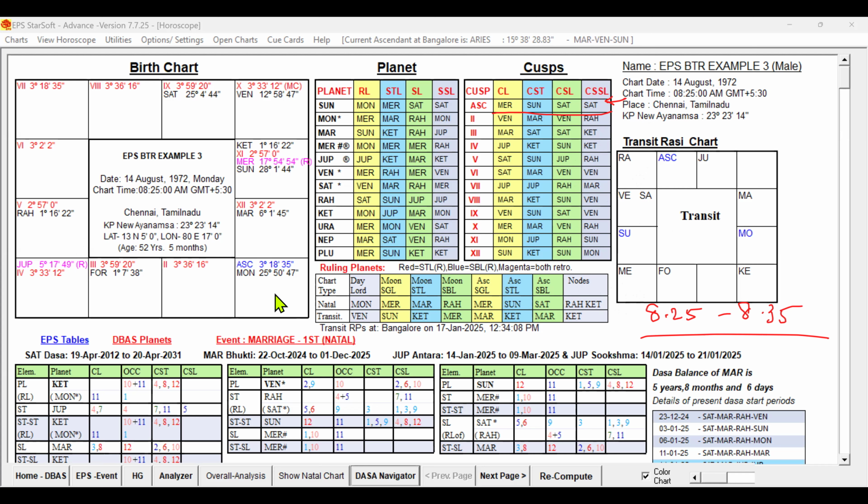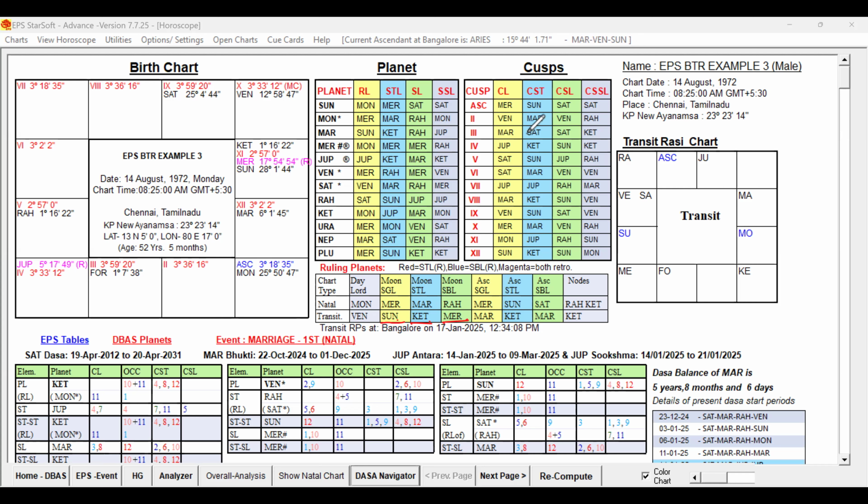Now look at the ruling planets. For example, if you take it, the moon sign lord is Sun, Ketu, and Mercury. Look at the moon rulers importantly. Moon is in the sign of Sun, Ketu, and Mercury star. Sun, Ketu, Mercury.